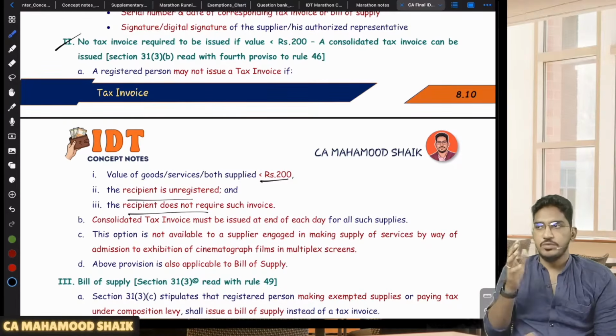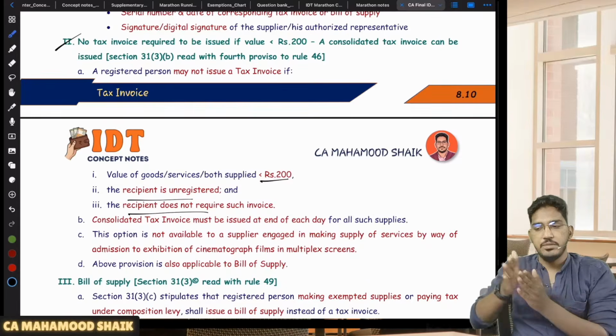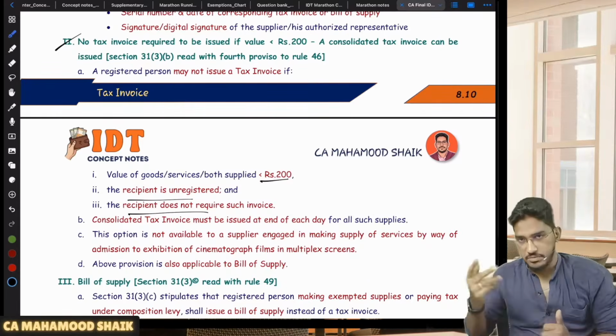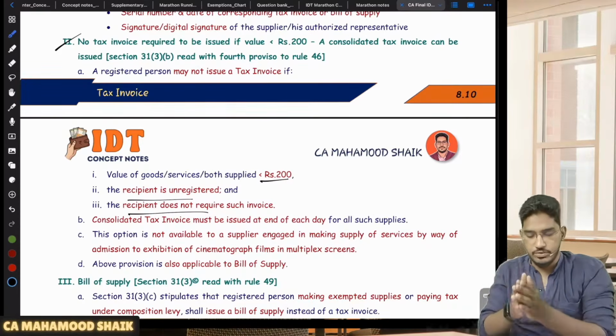But all the small amount transactions you have to accumulate by the end of the day, and you have to generate one consolidated tax invoice. You have to generate it by the end of the day, accumulating all those small values.